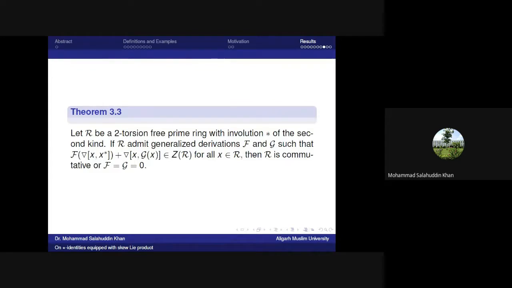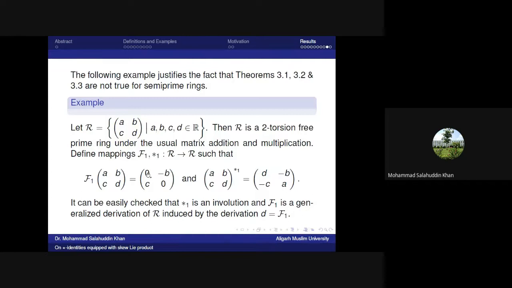So this is my last result. Let R be a two-torsion-free prime ring with involution star of the second kind. If R admits generalized derivations f and g satisfying the condition, then either R is commutative or both f and g are 0. And this is the example for Theorems 3.1, 3.2, and 3.3. These results are not true for semi-prime rings.